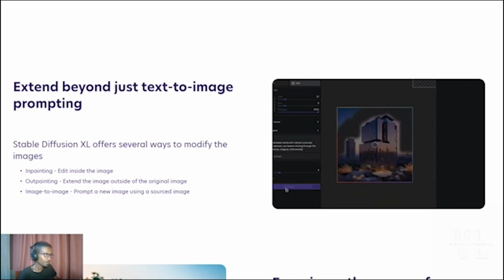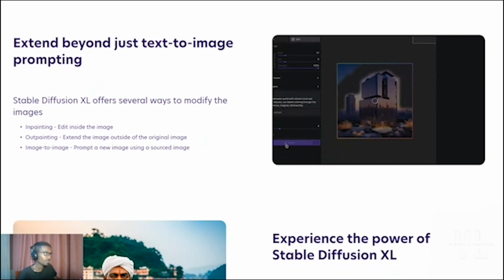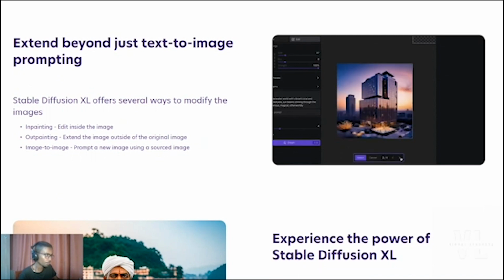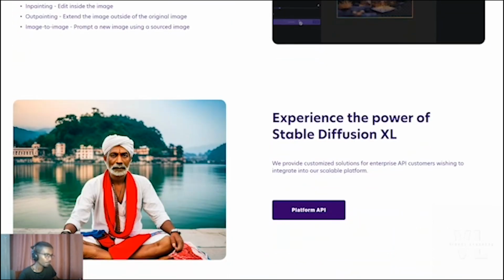This is known as in-painting. Out-painting means extending the original image in order to create additional features and objects. And you can use a prompt. You can prompt a new image using the source image. From an original source image, you can prompt a new image.